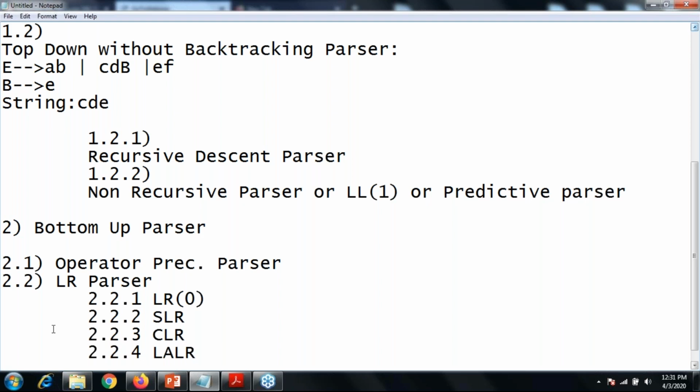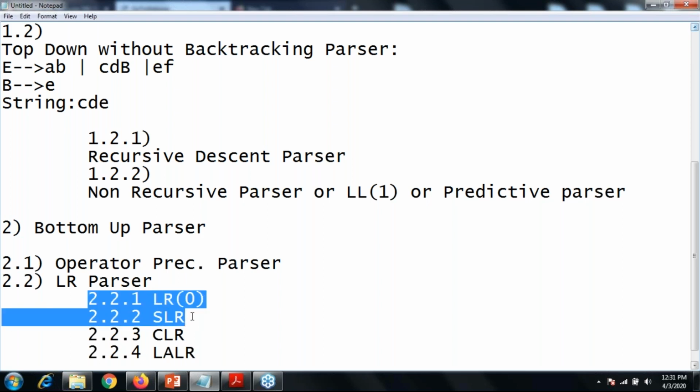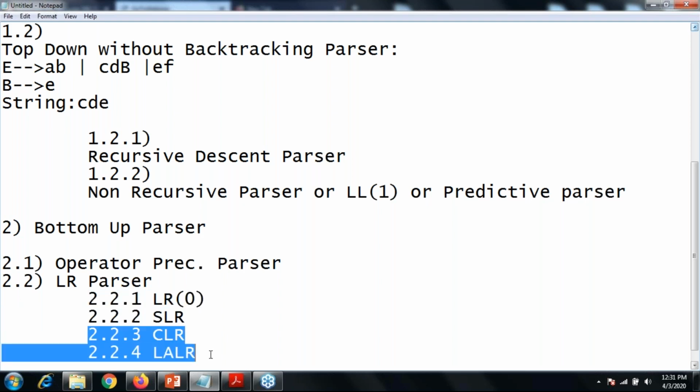If I say 2.2.1 and 2.2.2, both of these LR parsers can be connected with each other, right? Can I say that? Yes, you can say that. Now 2.2.3, that is CLR, and LLR, those two are also connected with each other.